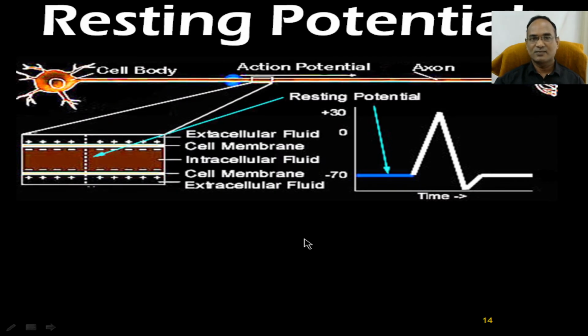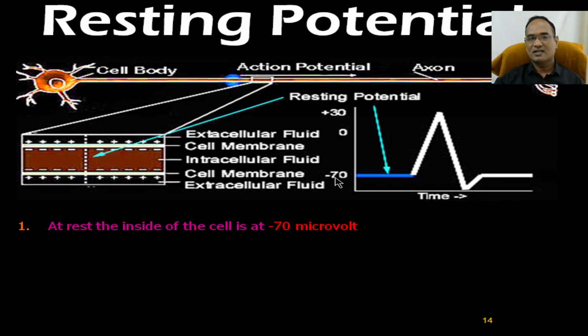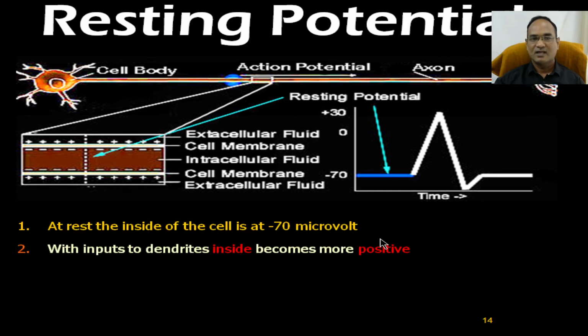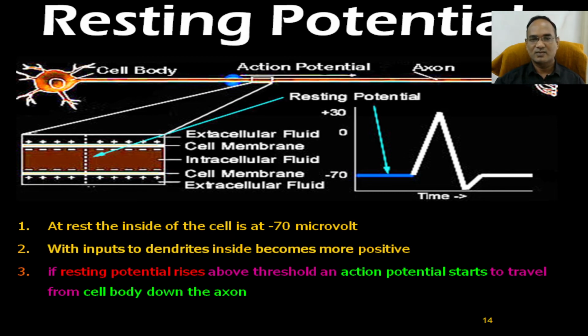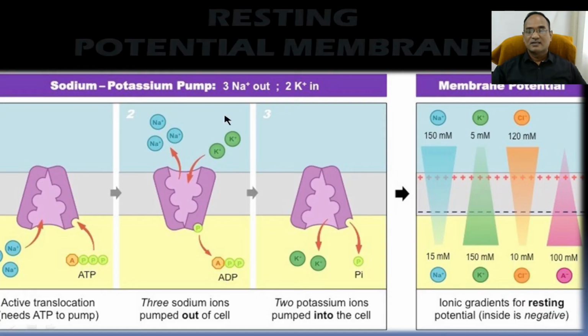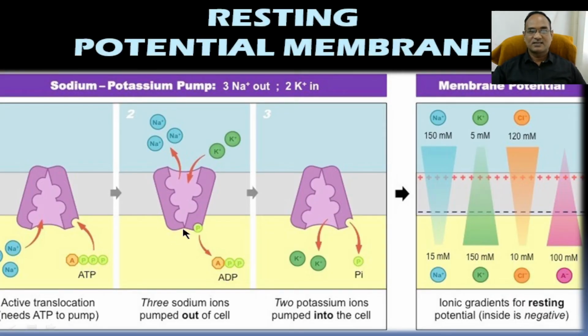In this resting potential, there is no activation, and there is no change in plus and minus. The current level will be minus 70 millivolts, so there is no action potential here. Inside and outside the cell there is no big spike rate, so there is no possibility of passing information from one place to another. So this is the resting condition, the resting membrane potential.